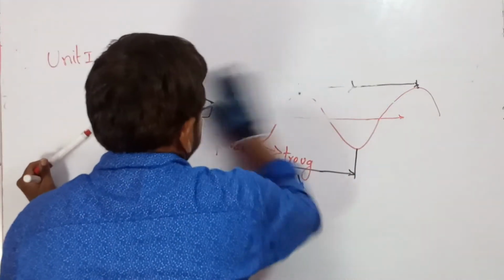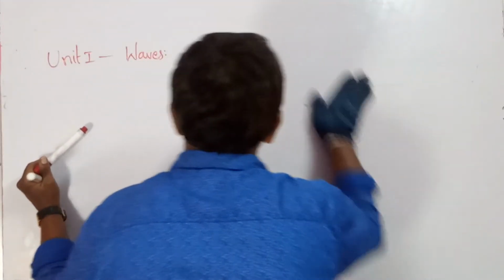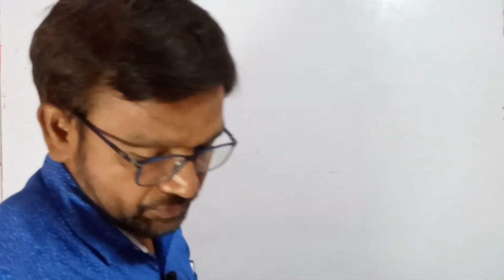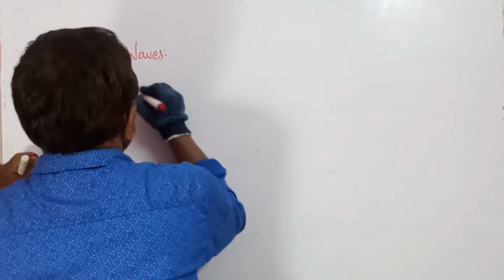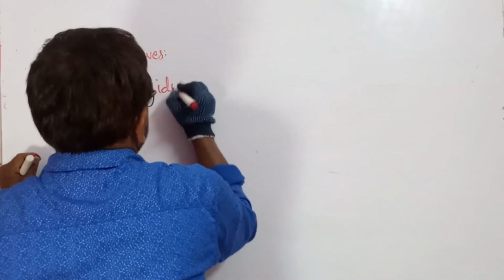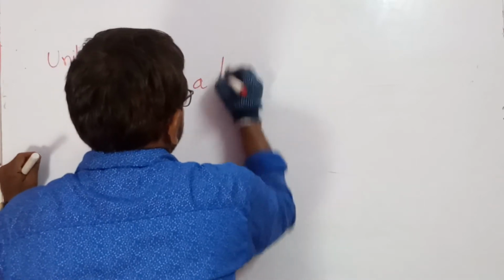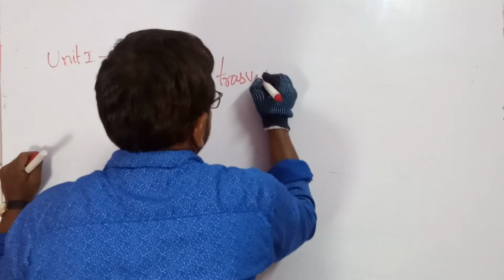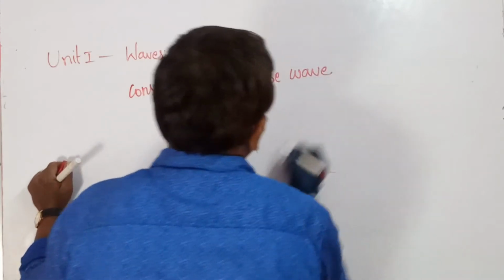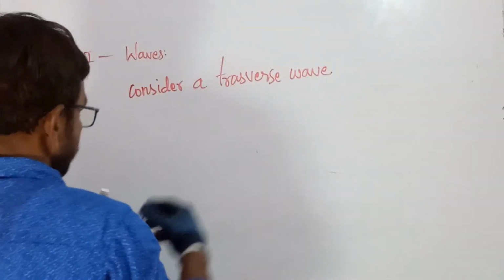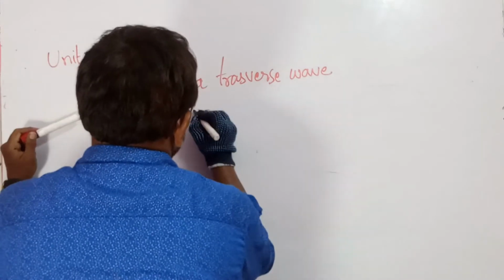So let me teach that one. What is a crest? What is a trough? Consider a transverse wave. I'm considering this.